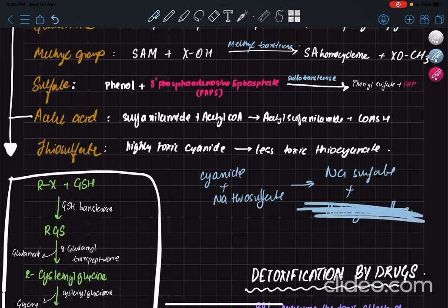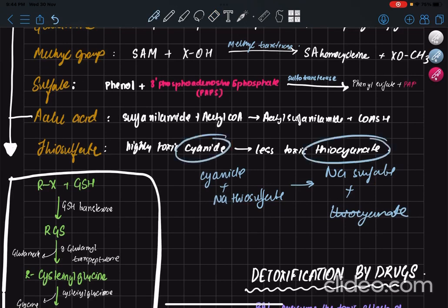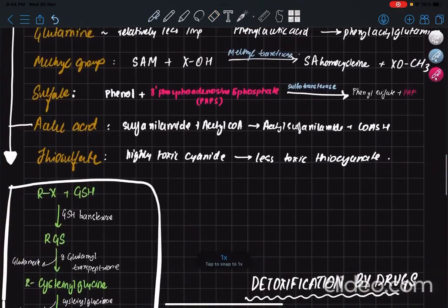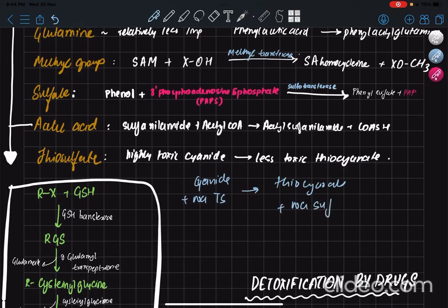So in here the highly toxic cyanide is getting converted to less toxic thiocyanate. So the reaction goes like, you have cyanide and you have sodium thiosulfate, which is giving you thiocyanate, which is less toxic, and whatever is left over is sodium sulfate.